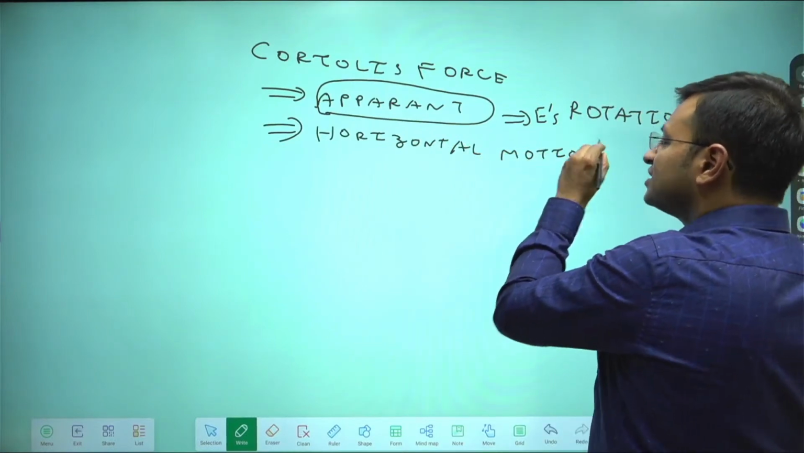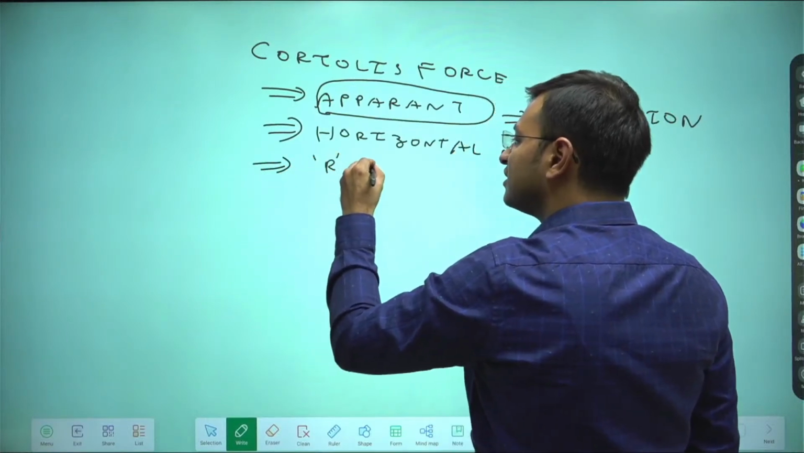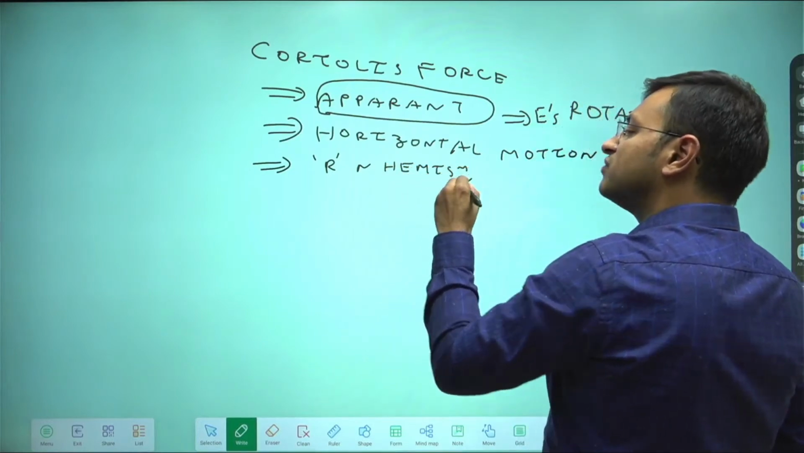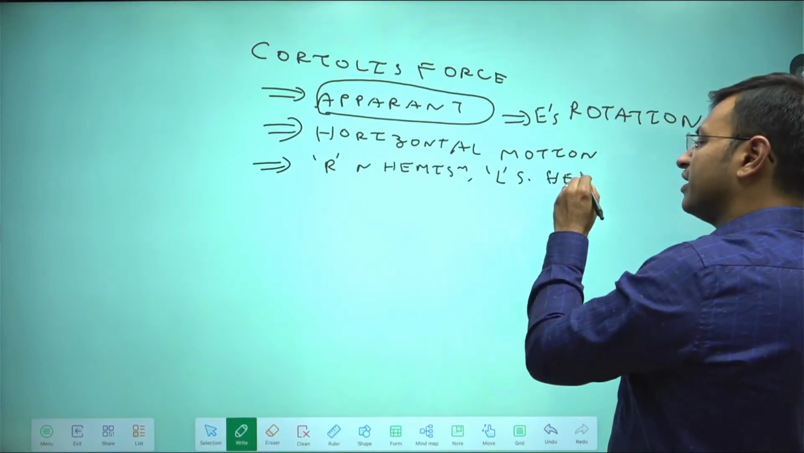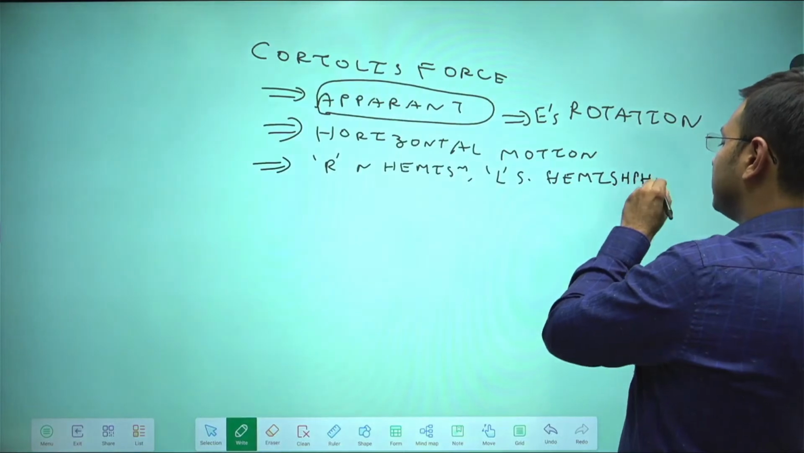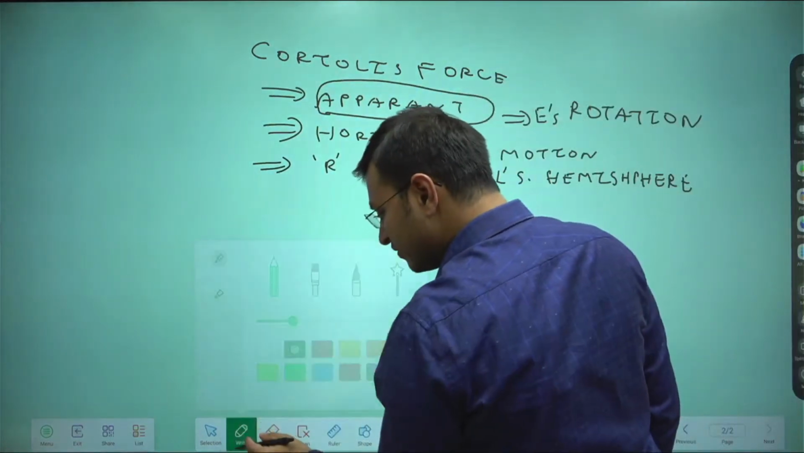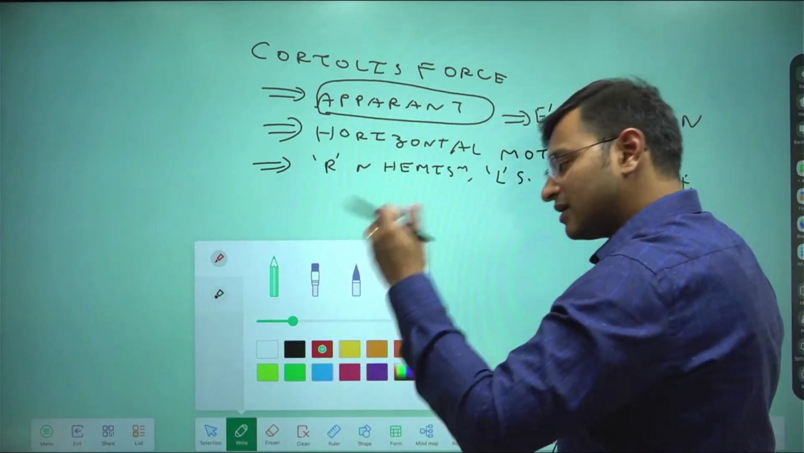And this deflection is towards the right in the northern hemisphere, and it is towards the left in the southern hemisphere. Now, what is the exact correlation between the latitude and the Coriolis force? Please remember this point as very, very important, hence I am writing it in dark red.